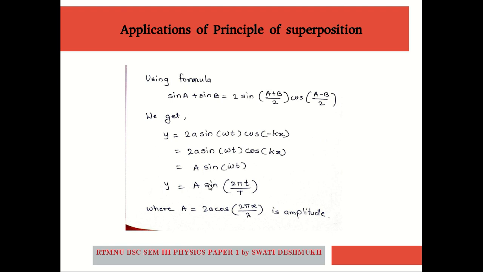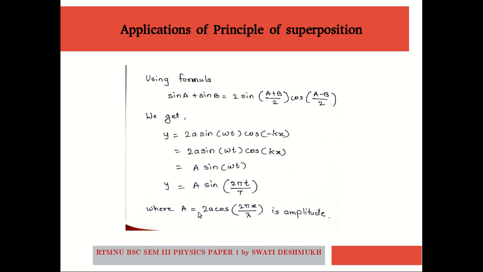Rearranging this omega, we will get y equals A sin 2 pi t by capital T, where capital T is the time period of the individual wave. Here, capital A is nothing but 2a cos 2 pi x by lambda, the amplitude of the resultant wave. It is the amplitude of the stationary wave.